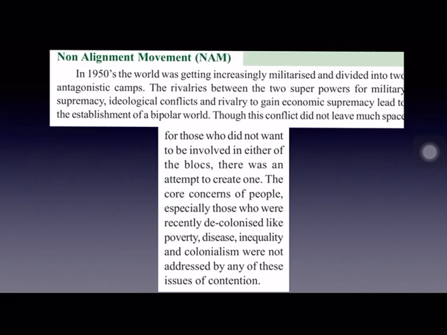And in 1950s, gradually, the world became a bipolar world since the world got divided into two power blocks. And these two superpowers, US and USSR, were trying to gain military supremacy and economic supremacy over each other. And it was a tense situation for the newly independent countries. And India did not want to join the Western Bloc because America was formed by the Europeans only, when they established 13 colonies along the east coast and further fought for their independence. And India fought against these European powers, against the Britishers, for more than 200 years to get independence. So there is no meaning if again India joins the Western Bloc.